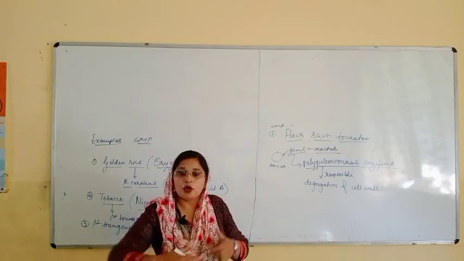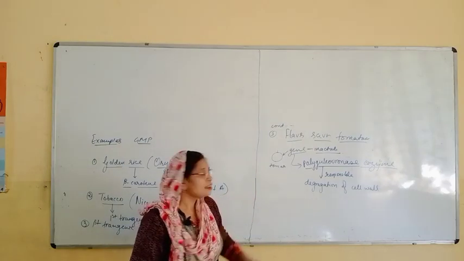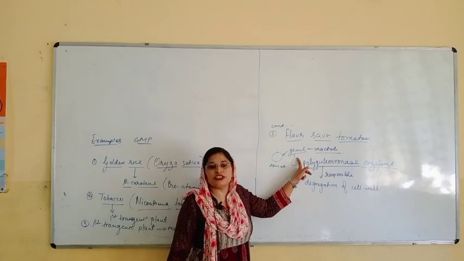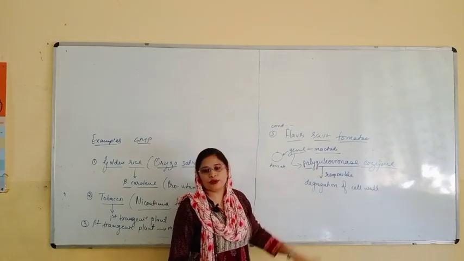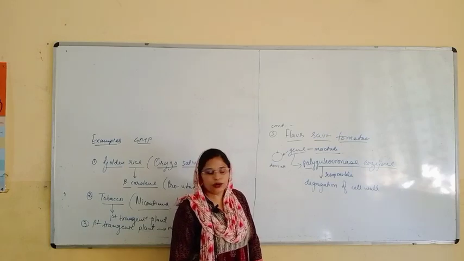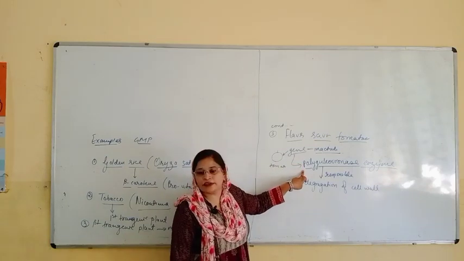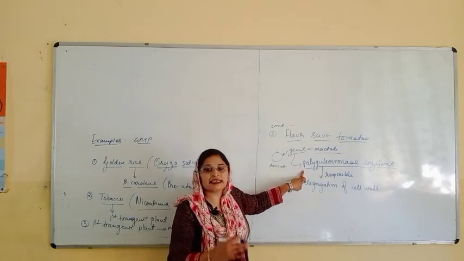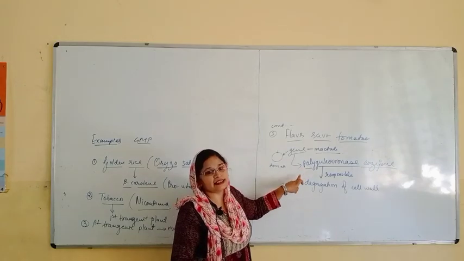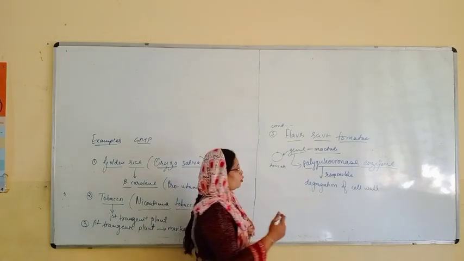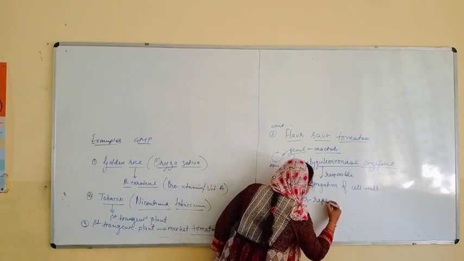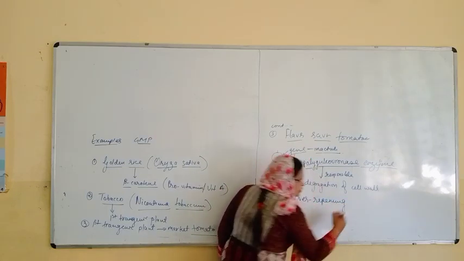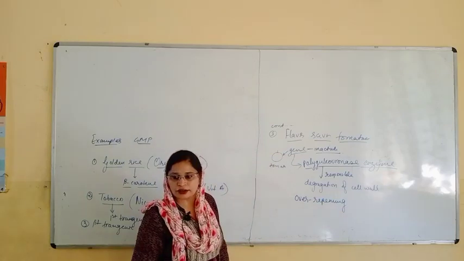So to protect from over-ripening, what they have done is inactivate the gene which was responsible for polygalacturonase. Due to inactivation of this gene, this enzyme cannot be produced. If this enzyme cannot be produced, then they can prevent over-ripening. They can store this tomato for a longer duration.